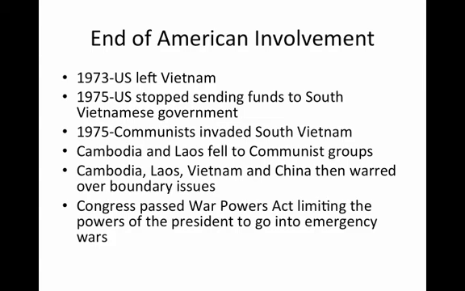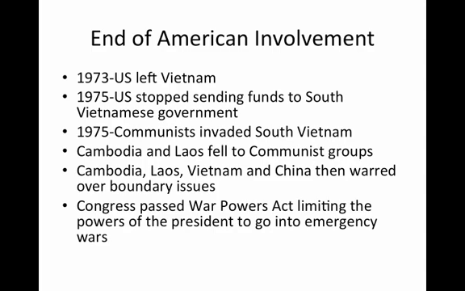This is important. Keep in mind that after 1975, many people argued that the domino theory was true because Cambodia and Laos also fell to communism. This seemed to suggest the idea that when one country falls, all the others follow suit. However, if that were true, then all of these countries being communist would have allied together against what would have been seen at that time in their countries as the capitalist West. Instead, Cambodia, Laos, Vietnam, and China began arguing with one another over boundary issues, and in some cases, for example, China eventually invaded Vietnam over these boundary issues.